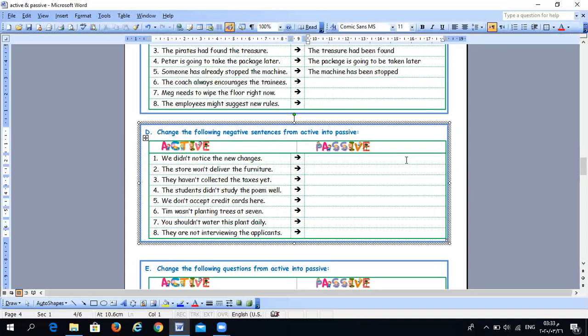How? We will say the new changes. Now, didn't notice is verb 2. How do we change verb 2? Was/were plus verb 3. New changes is plural. Were not noticed.